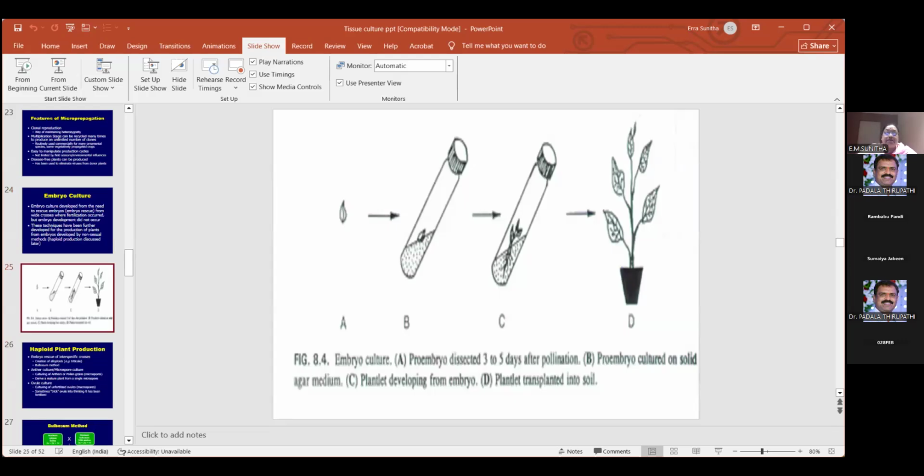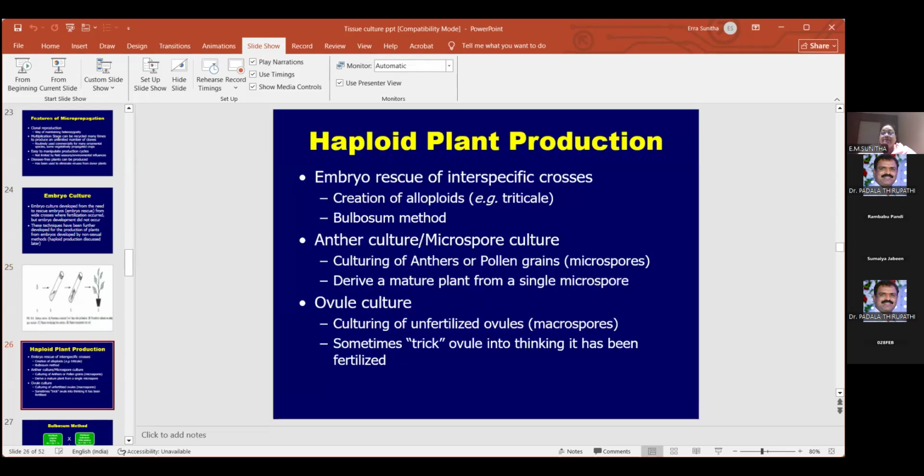Same way, you take the embryo, you put that in the medium, and from that you will be getting the plants. Okay, next, haploid productions. I told you embryo rescue, you will be getting haploid plants, or anther culture. Through the anther culture or ovule culture you will be getting haploid plants only, because anthers are the male gametes, they represent the male line, and the ovules represent the female line.